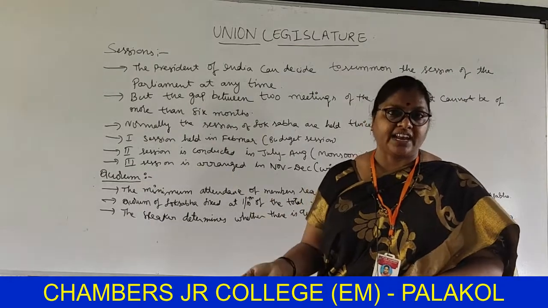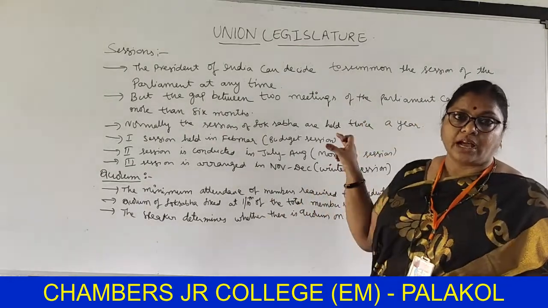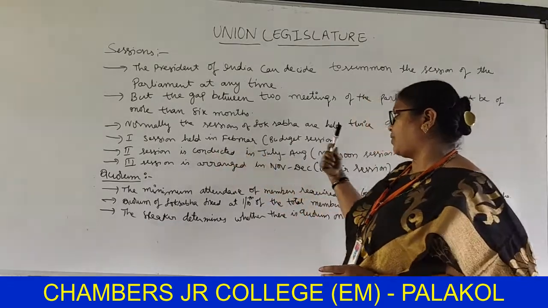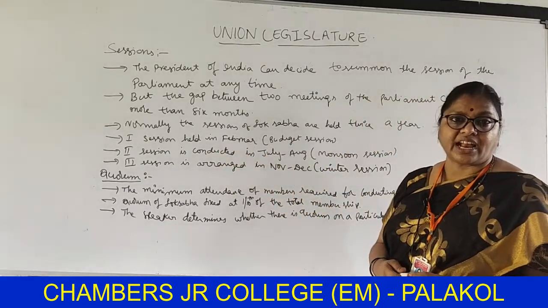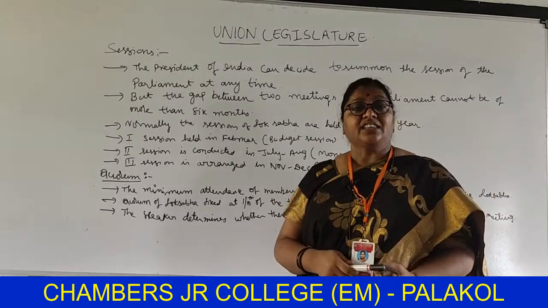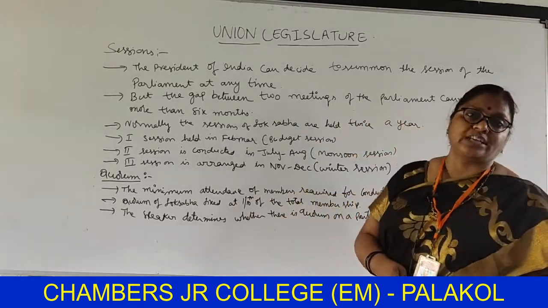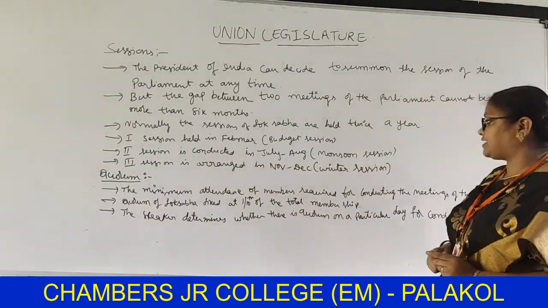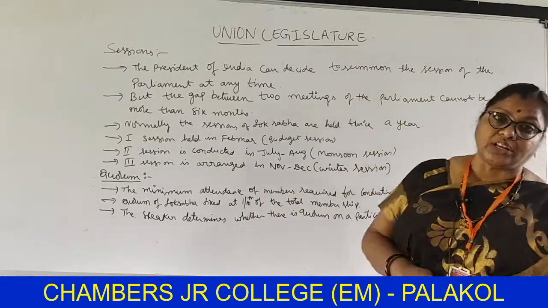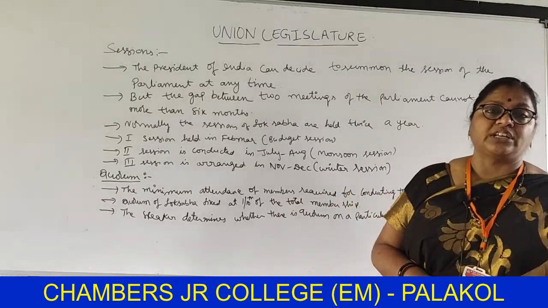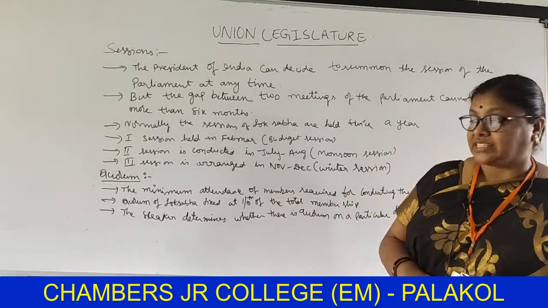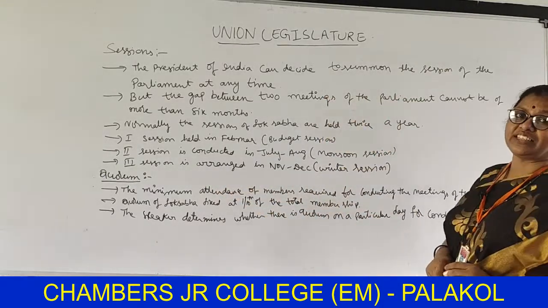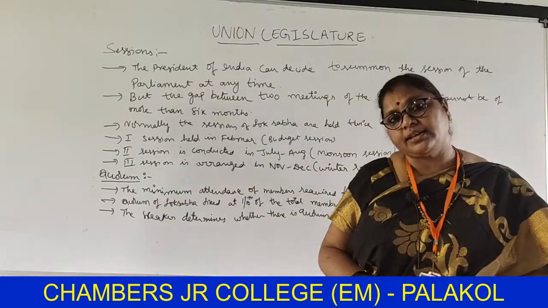The first session is held in February and March, and they introduce the budget, so it is known as the budget session. The second session is conducted in July and August, the monsoon season, so it is known as the monsoon session. The third session is arranged in November and December, the winter season, so it is known as the winter session.